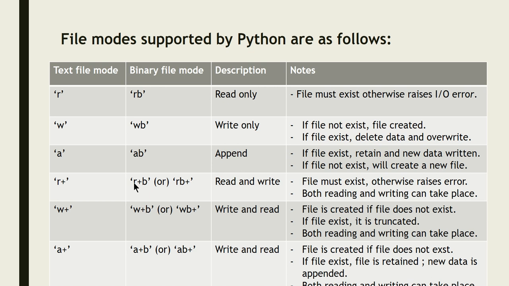So these are all the different file modes, the strings that you can give as a second parameter. Every single mode specified has its own operations: what you can do with the file and what will happen to the existing file. You must be very clear with this information. So this is about your file modes, that is the second parameter in your open function.